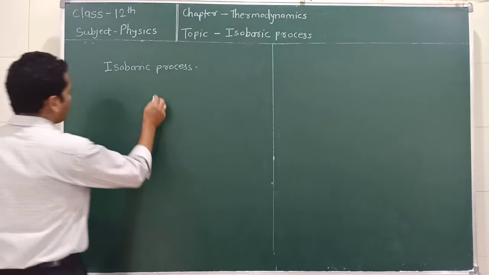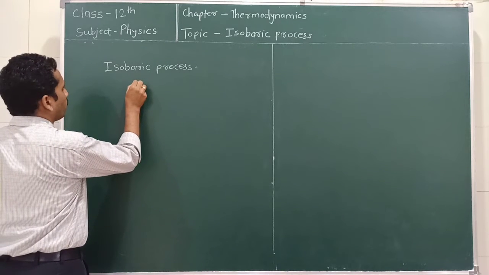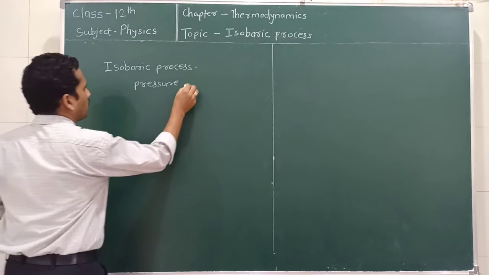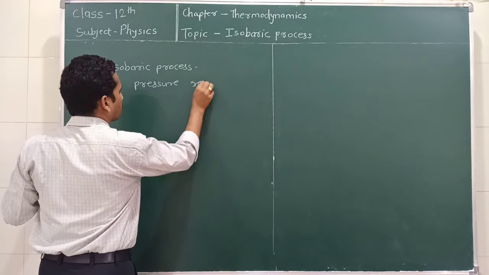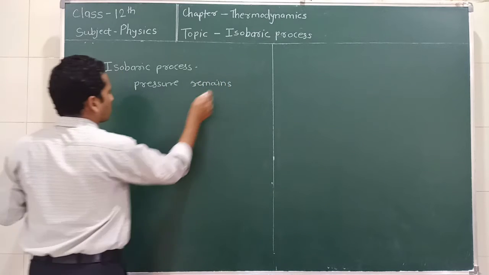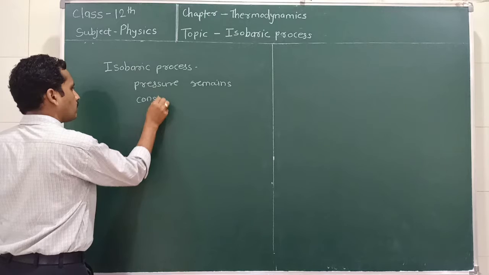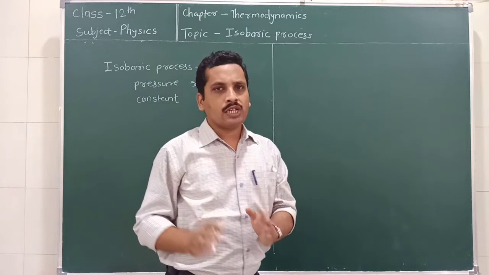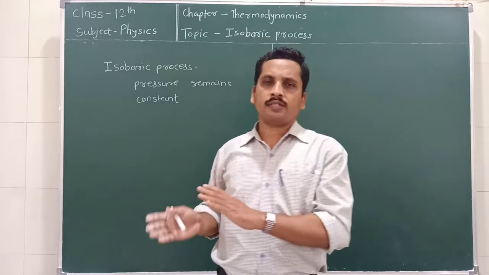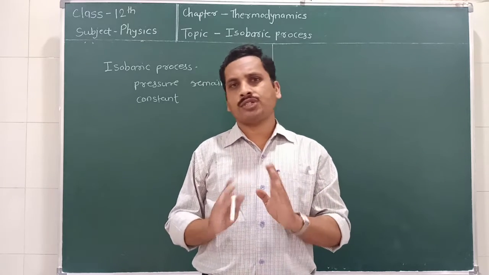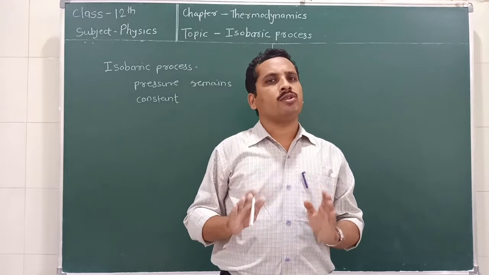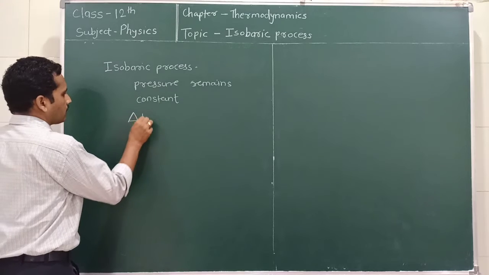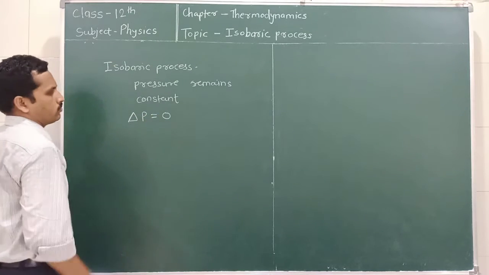So what is isobaric process? Isobaric process is a process for which pressure remains constant. It means the pressure of the initial state, pressure of the final state, and pressure of the intermediate state remains constant. It does not change. Okay, so here we can write this delta P is equal to 0.